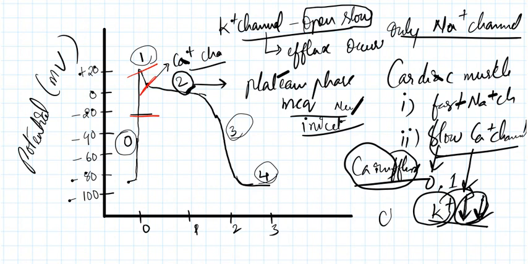The calcium channel opens here, and potassium permeability completely decreases. Potassium channel permeability decreases all around the plateau phase. The potassium channel permeability is no more, and the calcium channel closes. Potassium permeability again increases. This is potassium efflux, right. Sodium influx, calcium influx, potassium efflux.